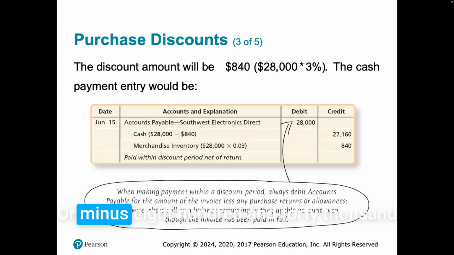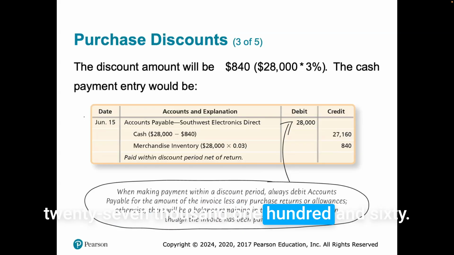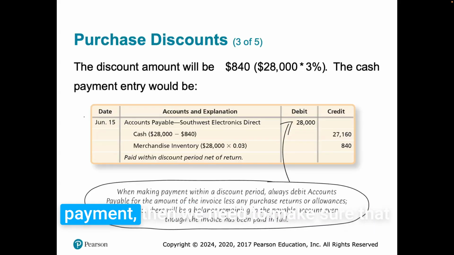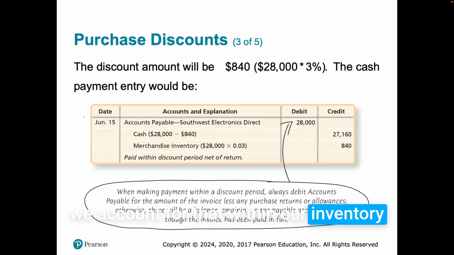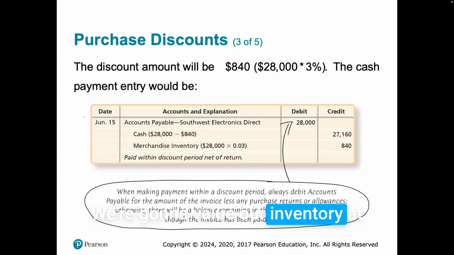$28,840, right? Or minus $840,000, which is our cash payment of 27,160. And then we have to lower our merchandise inventory by the 840, paid within discount period net return. We're always going to value our merchandise at what we paid for it. So if we ended up getting a discount on our payment, then we need to make sure that we account for that within our inventory and not value it at 28,000. We're going to value our inventory at 27,160.